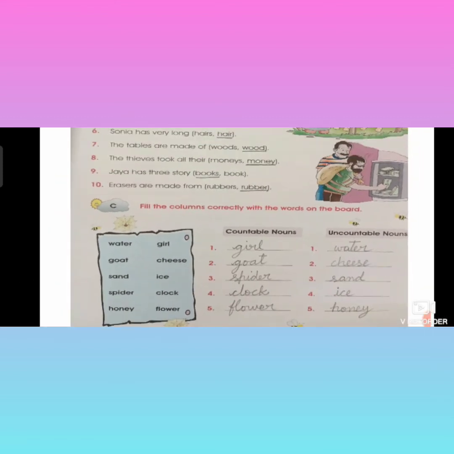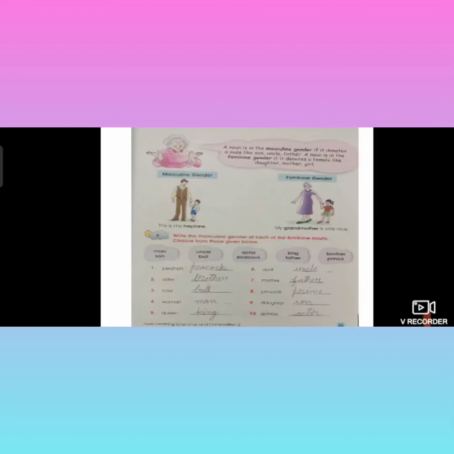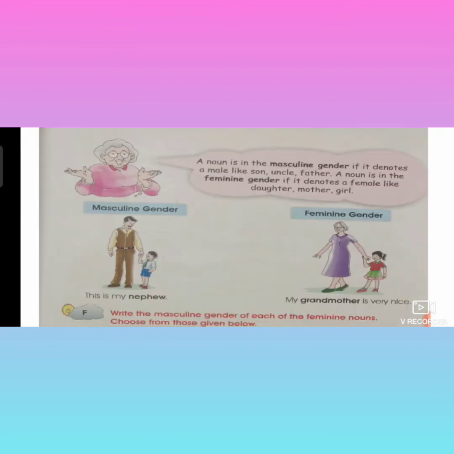Now turn to the next page, that is the 14th page. The 14th page is not necessary, children. So open the 15th page. Children, see, what is that? Masculine gender, feminine gender. Genders are of two types. Here they have given two genders: masculine gender and feminine gender. What is masculine gender and what is feminine gender, children?